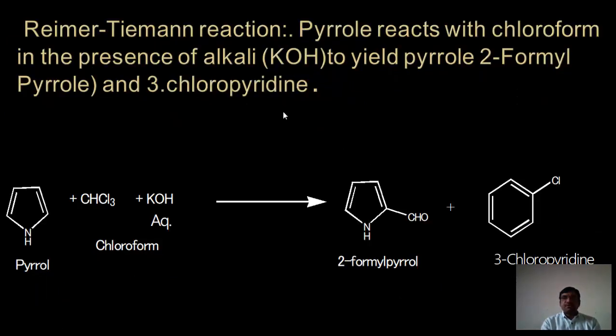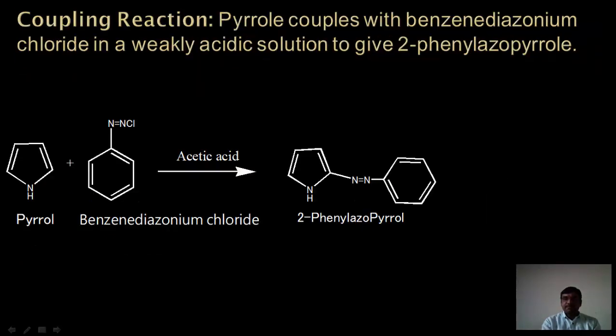The Reimer-Tiemann reaction is very useful from the examination point of view and in the synthesis of many organic compounds. Pyrrole reacts with chloroform in presence of alkali KOH to give 2-formyl pyrrole, and the ring expansion reaction gives 3-chloropyridine. CHCl3 plus KOH produces dichlorocarbene as an intermediate. That intermediate attacks the 2 position to give 2-formyl pyrrole, and the ring expansion reaction gives 3-chloropyridine.